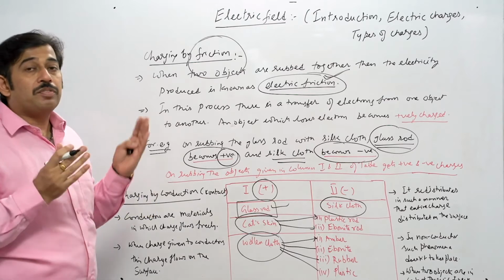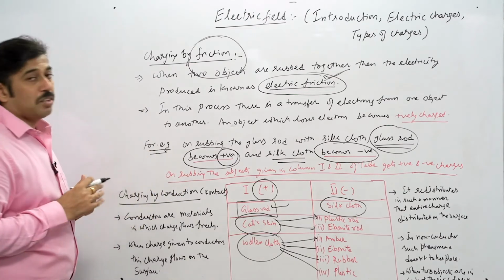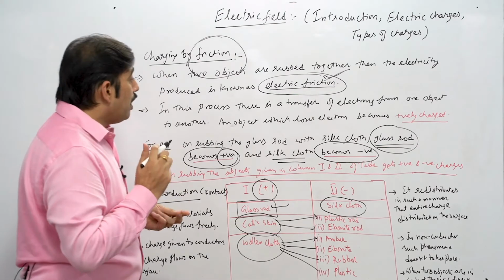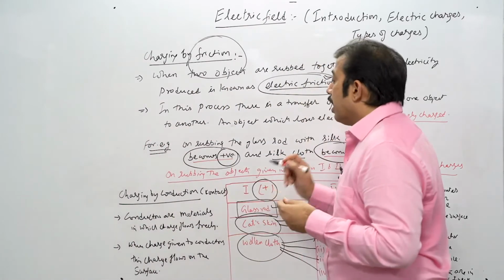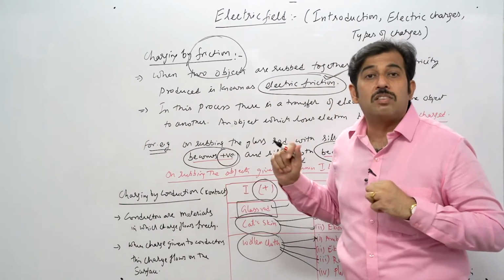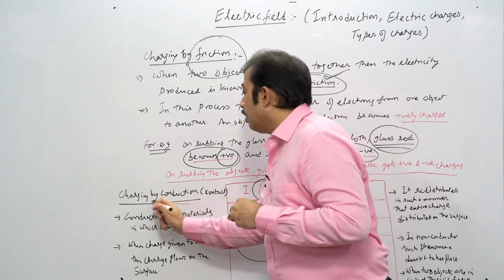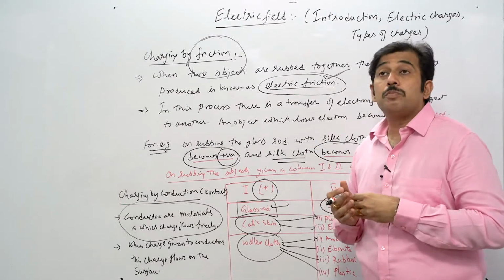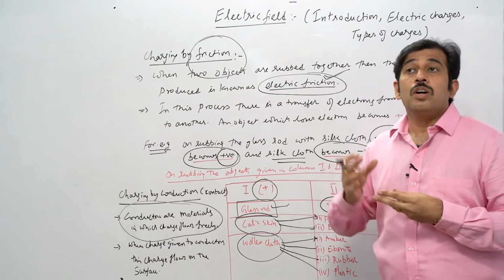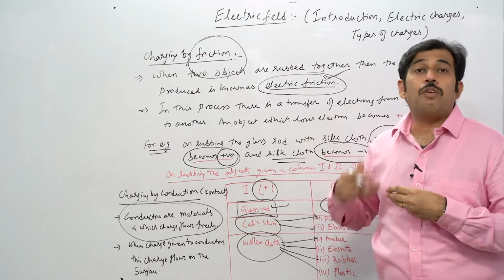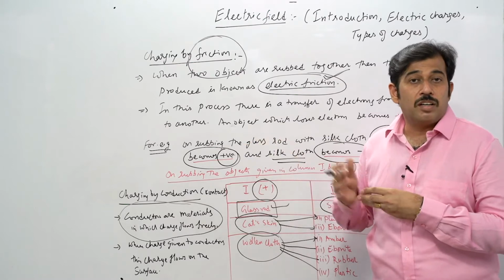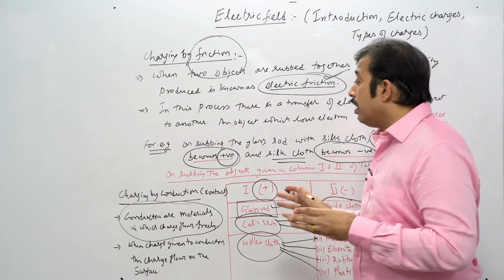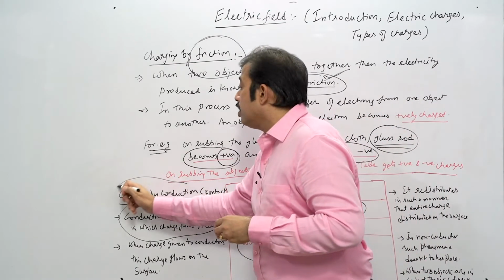And the important method after this would be charging by conduction. Okay, what is charging by conduction? Suppose conductors are the materials in which charge flows very easily. We know it very well. Conductors are the materials in which the electron flow is very fast and takes place very easily. Why is it happening like this? Because conductors have the tendency to initiate a flow of electrons very easily, which is not possible in insulators or non-conductors. So this is also one of the methods by which we can initiate charging.